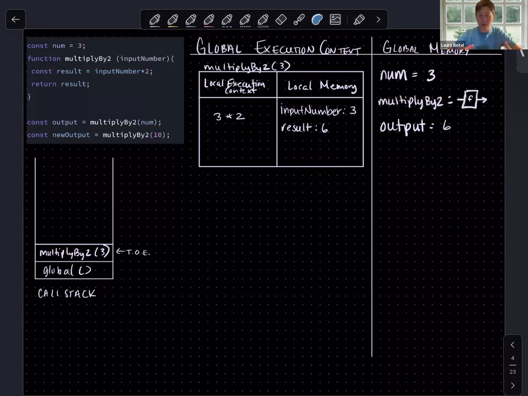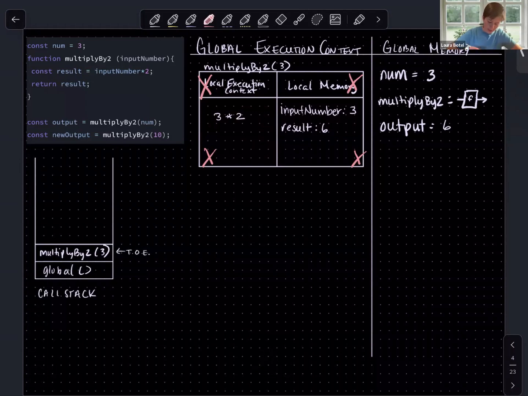So a few things happen when we finish executing the code within a function definition. One of the things that happens is that our local execution context is eligible for garbage collection. JavaScript doesn't have to remember this anymore. It doesn't have to allocate its resources to remembering what this was because it is done. Okay, those resources can be freed up for other things.